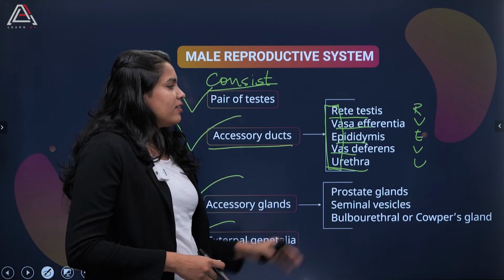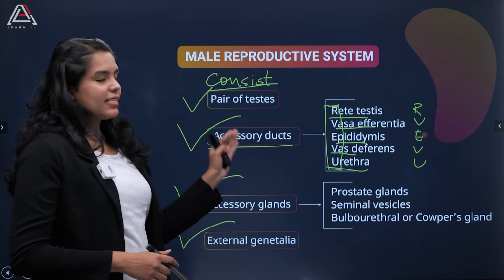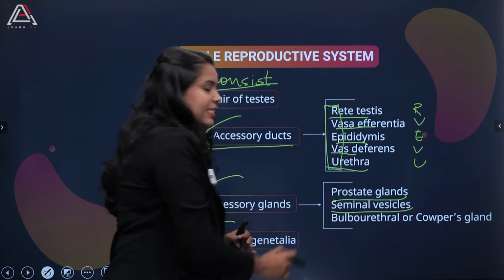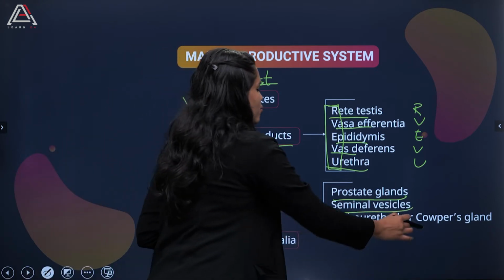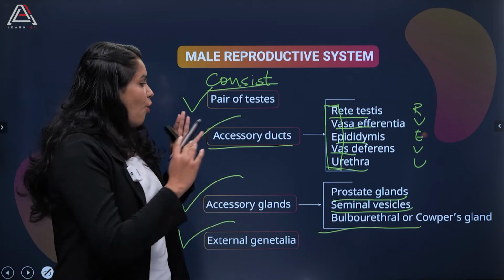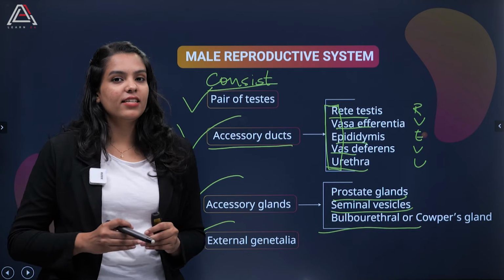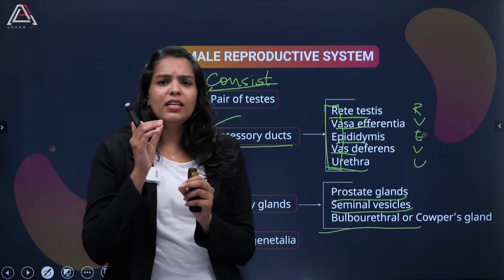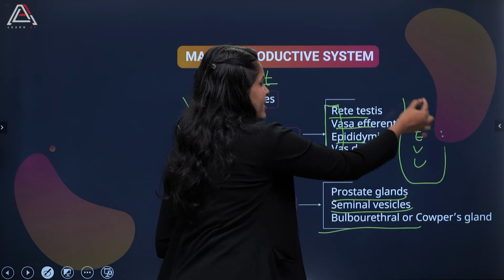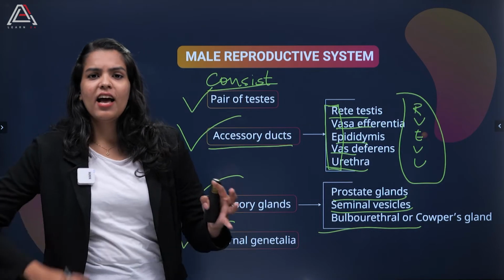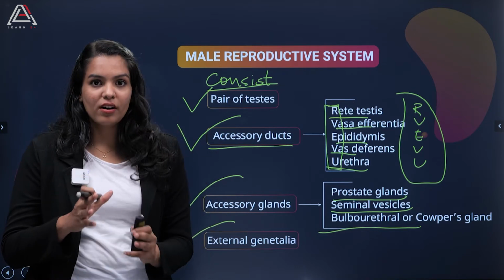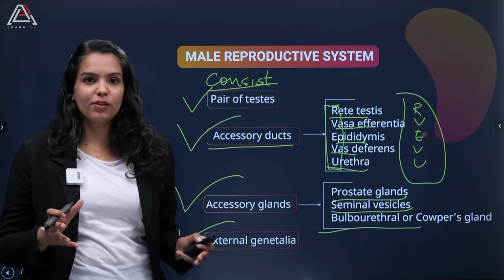So accessory duct consists of all this. Talking about the accessory glands, they consist of prostate glands, seminal vesicle, and bulbourethral or Cowper's gland. Now I know there is a lot of information to take in, but like I said, to learn it in the simplest manner, use this trick: make a phrase out of all the letters and try to learn it in the easiest manner. This will help you a lot. Trust me, do that in coming chapters also, right?